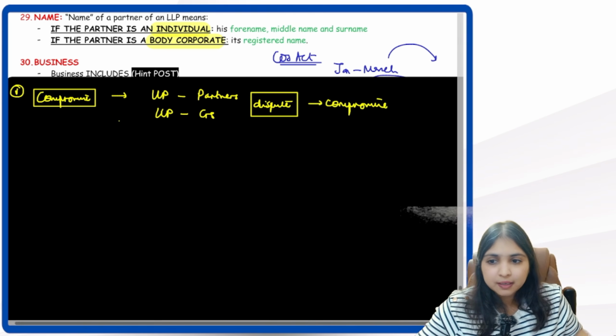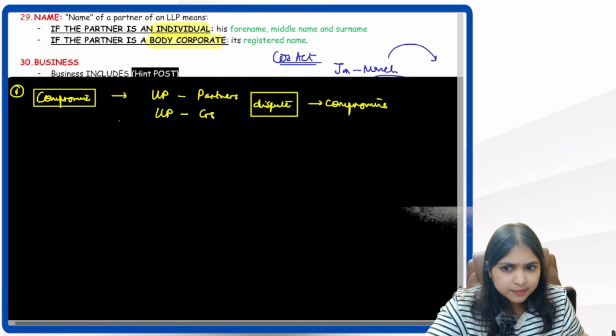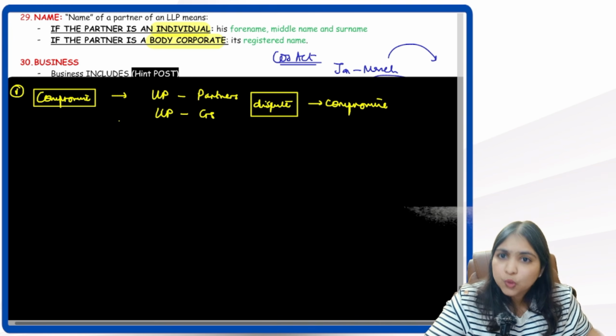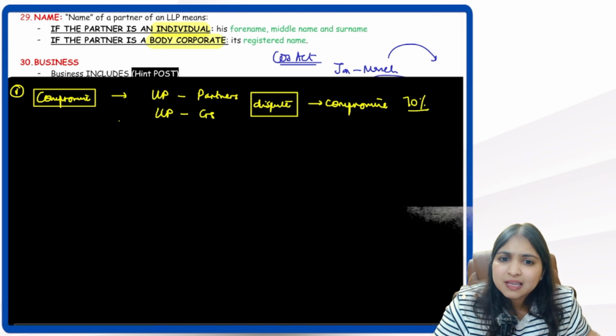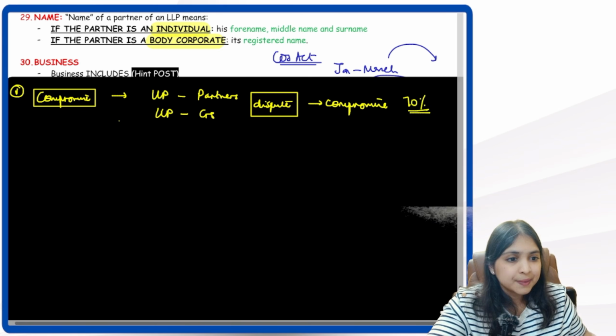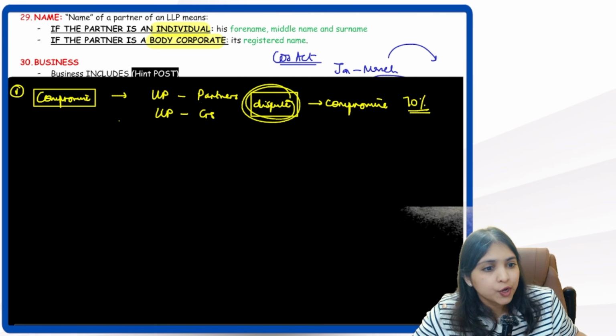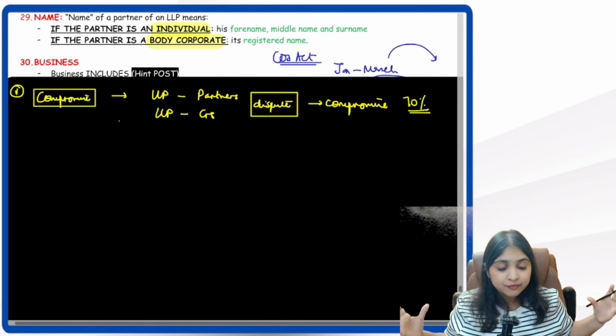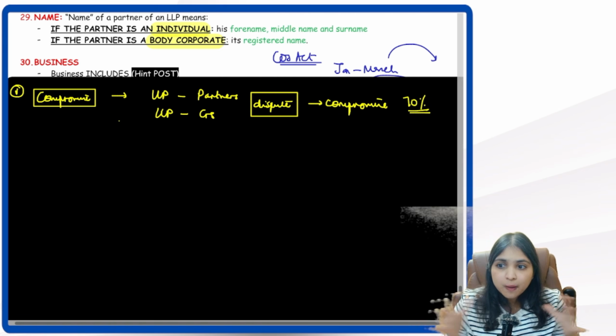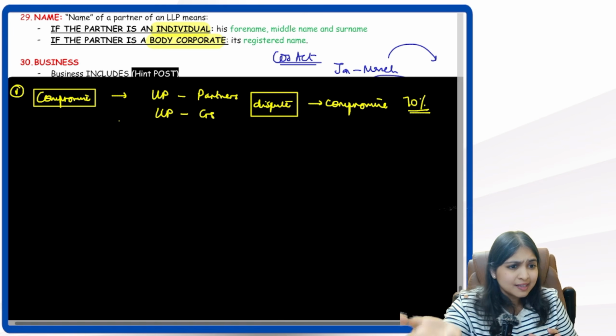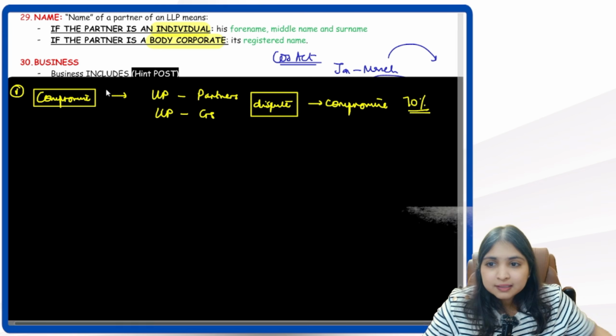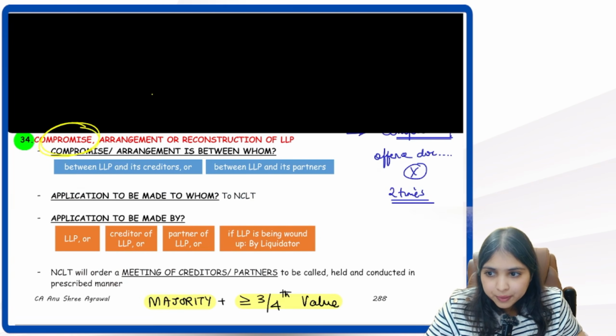We are trying to arrive at a compromise. Like for example, LLP is not able to repay creditors. So they are arriving at a compromise that okay fine, at least pay 70% of the liability. That becomes a compromise. There's a dispute going on and we're trying to arrive at the middle ground. Okay, pay at least 70% for example. That's the first word over here, compromise.